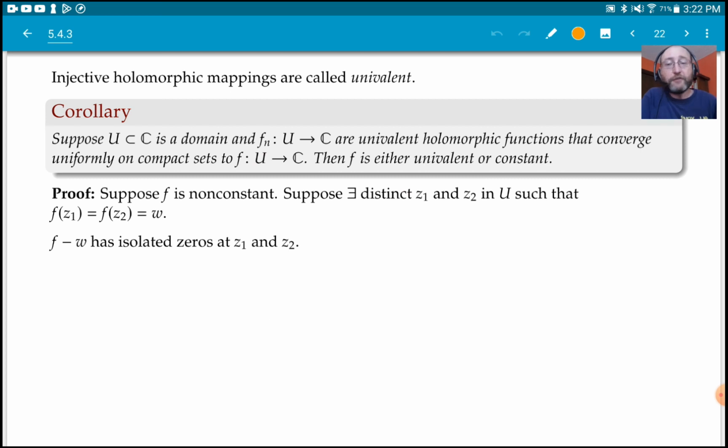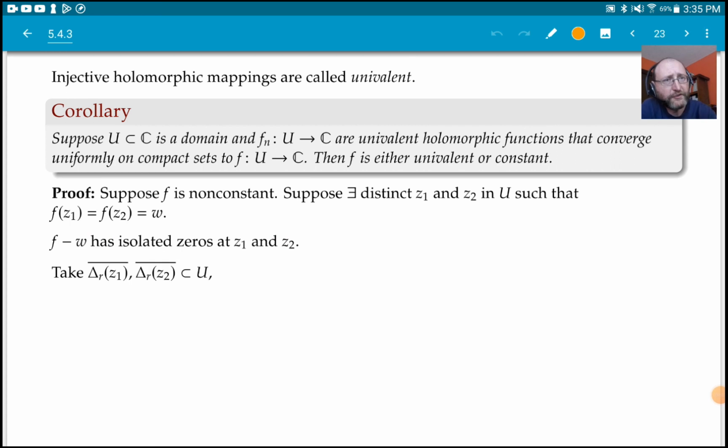All right. So now let's call this value, f of z1, which equals f of z2, w. And let's subtract it from f. So we have f of z minus w. That's what we're really looking at, this function over here. Now that has isolated zeros at z1 and z2, because f is non-constant. These zeros have to be isolated. Holomorphic functions have isolated zeros.